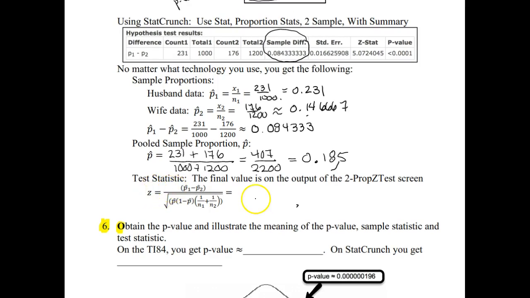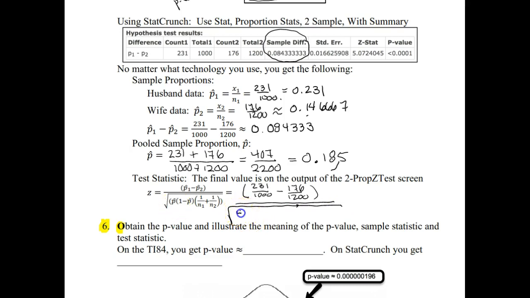So if we were to set up this test statistic by hand, and again, we do not need to compute this because we're just going to cheat and write down what we got on the view screen. But your calculator would have taken the difference between these two sample proportions, and then it would have divided by this yucky product under the radical here in the denominator.